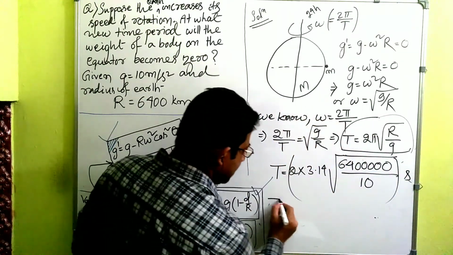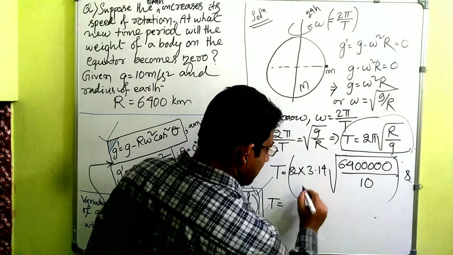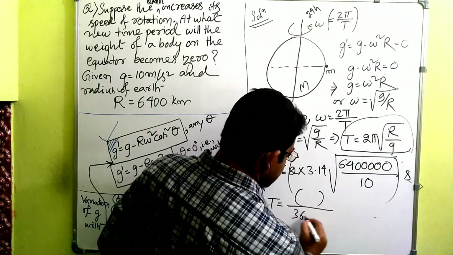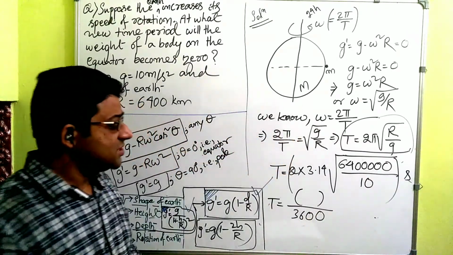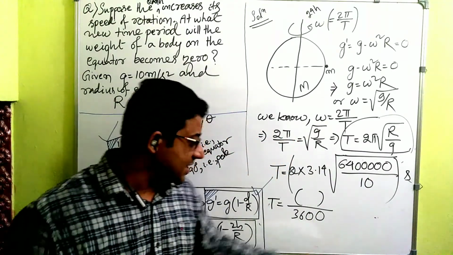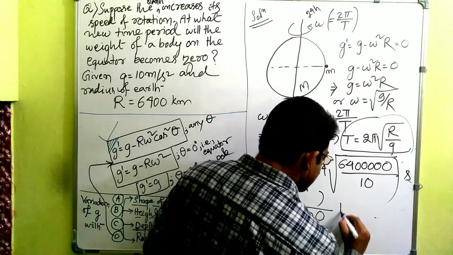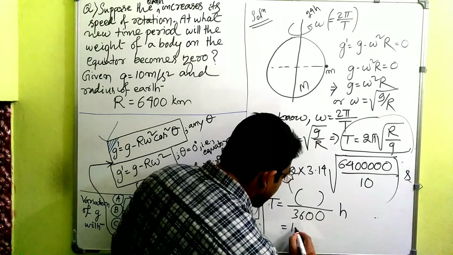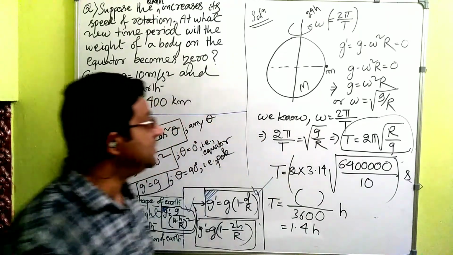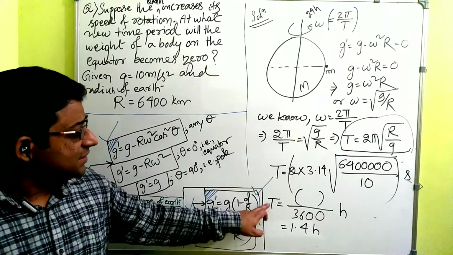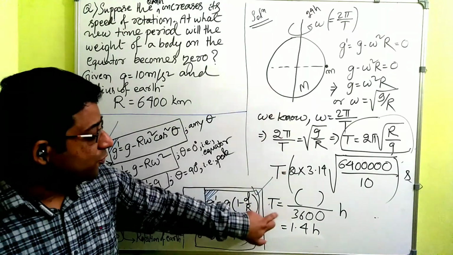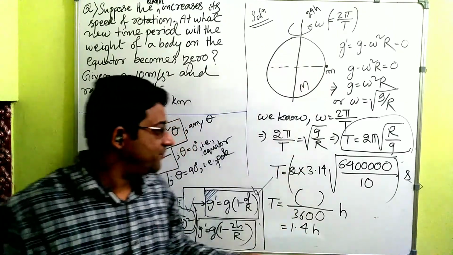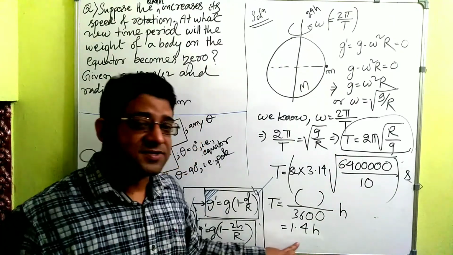But in hours, T will be equal to this much, whatever is coming, you solve this much divided by 3600, because 1 hour is equal to 3600 seconds. So however much is coming, those many hours. And if you solve it, the final answer is coming 1.4 hour. That means when the Earth's time period is 1.4 hour, at that time the weight of this object will be 0. You do the calculation, match the final answer.